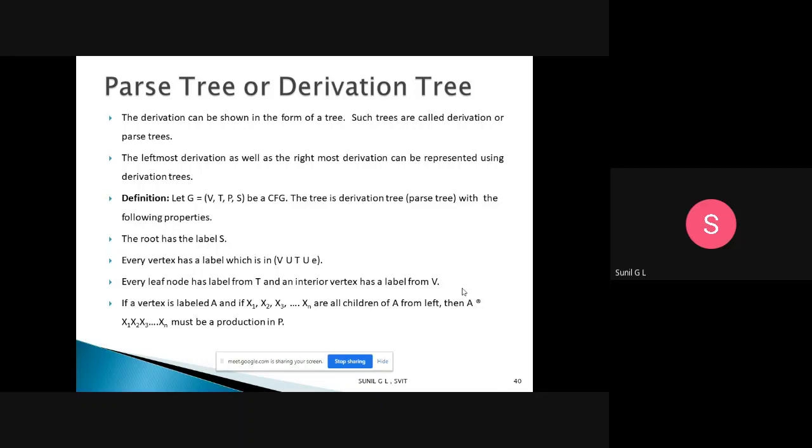If a vertex is labeled A, and x1, x2, x3, ..., xn are the children of A from the left, then A tends to x1, x2, x3 ... xn must be a production in P. That is, A tends to x1, A tends to x2, and so on; these are all productions if we have children of A. So we will see how a parse tree looks.